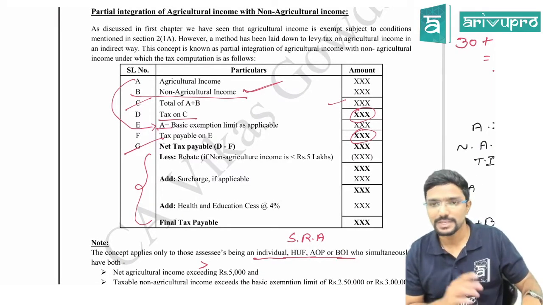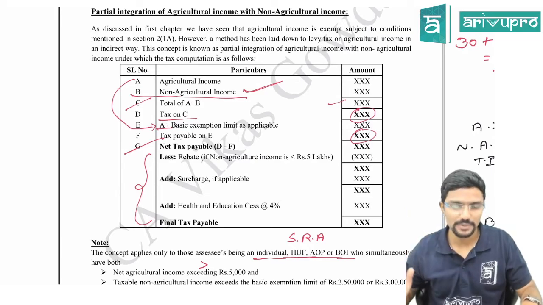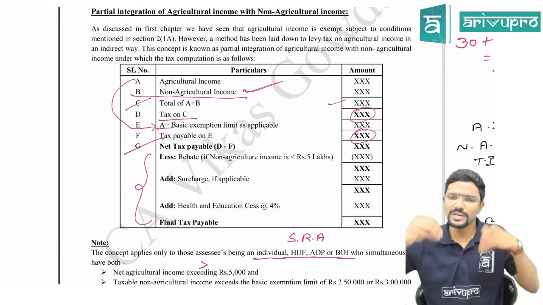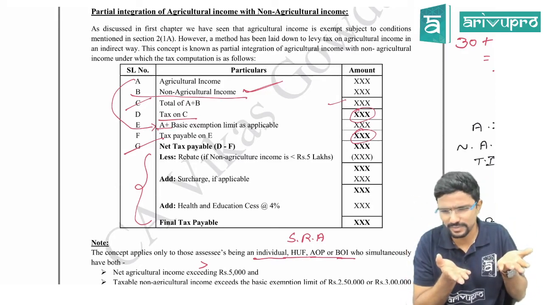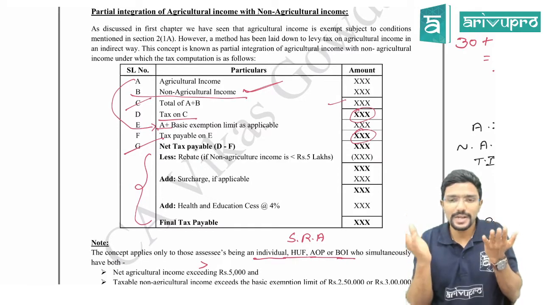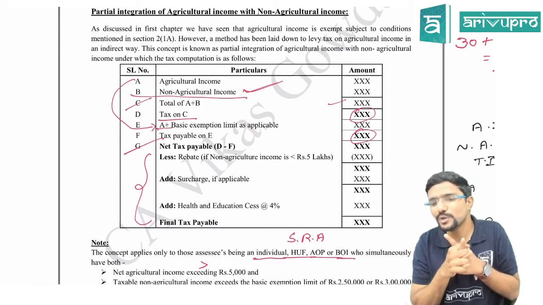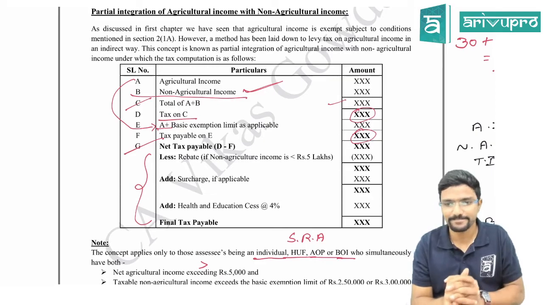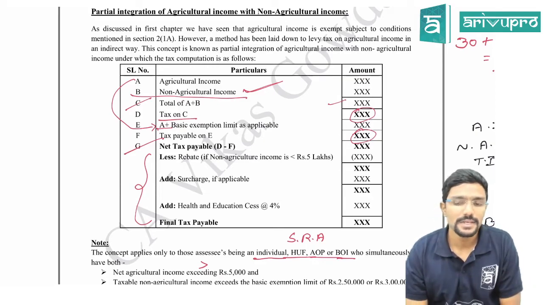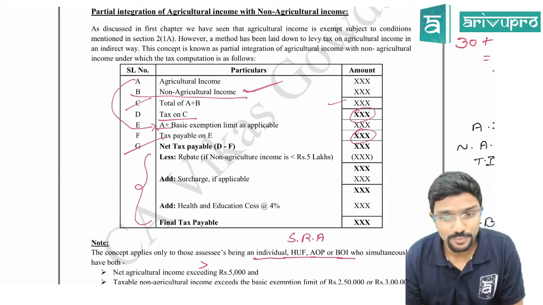When you have agriculture income, directly we are telling exempt. But if you have only agriculture income, this concept is not applicable, obviously. If you have both at a higher amount, we are trying to pull some money from you, agree? In the form of tax. That's the logic. Then, sir, in the exam, will they tell which concept to follow?